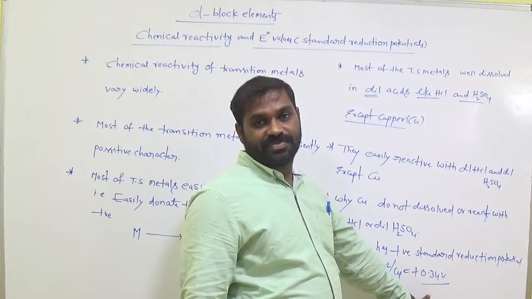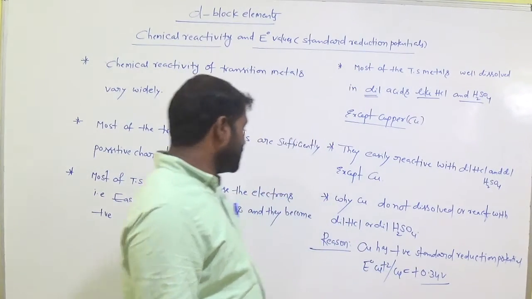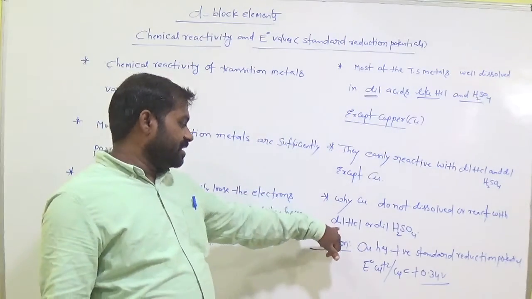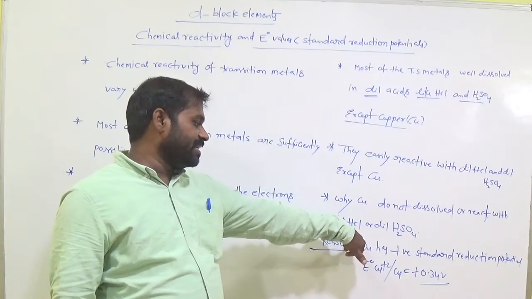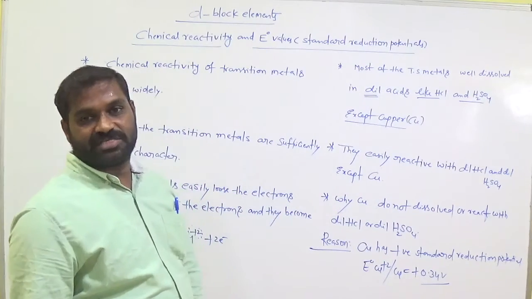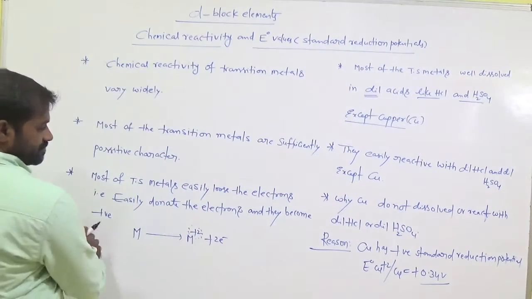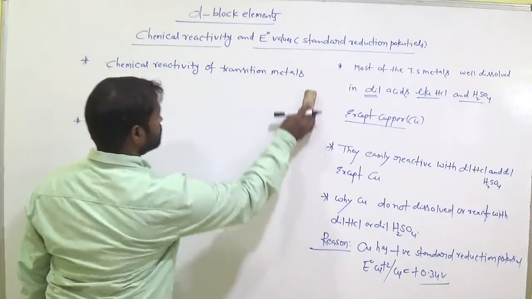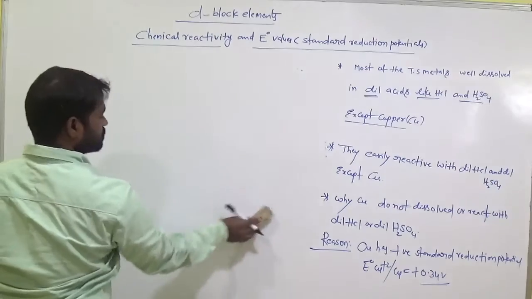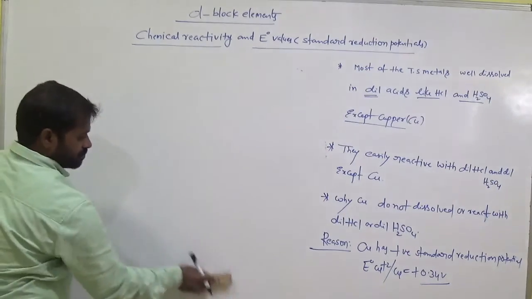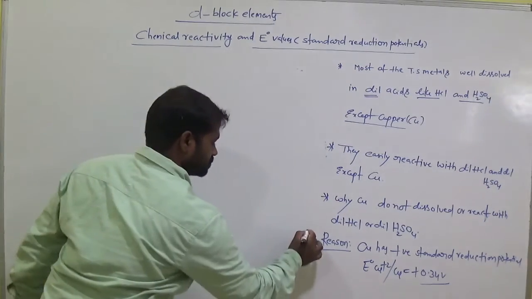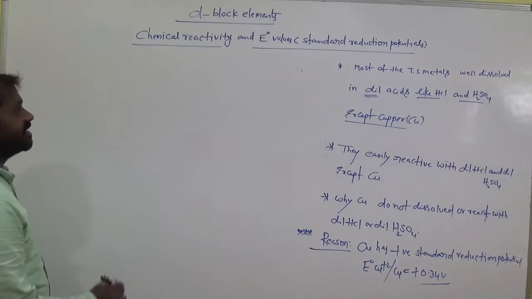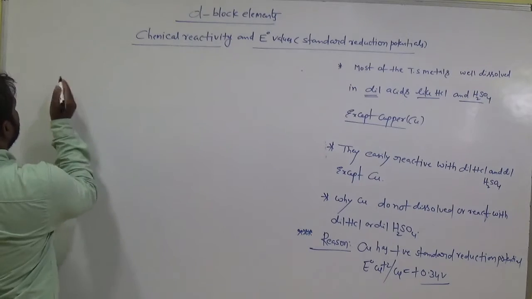This is the reason why copper is unable to dissolve in dilute acids like dilute HCl or dilute H2SO4. Is it clear? So let us come.